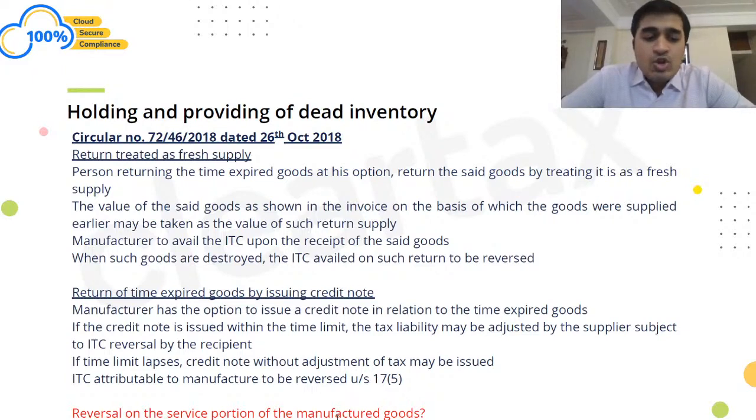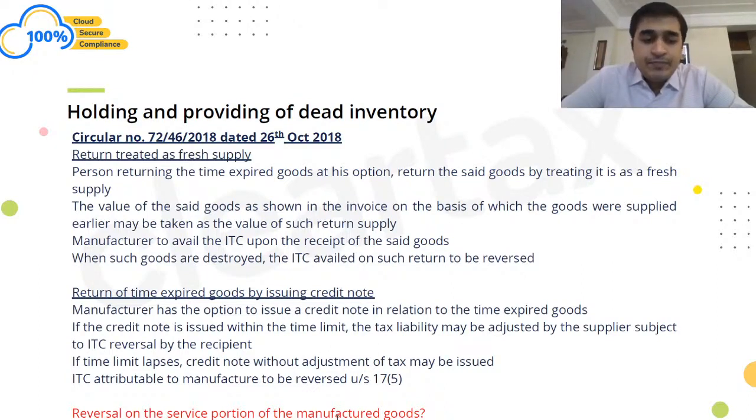When you return back those goods, in that case, what I'm required to do is reduce whatever output I had paid while supplying those goods. Let us say once again I had charged 100 plus 5 rupees from you. Then in that case, when I received the credit note, 5 rupees would be reduced from my tax liability, right? So what will essentially happen is my output, which was increased by 5 rupees, GST would be decreased once again by 5 rupees.